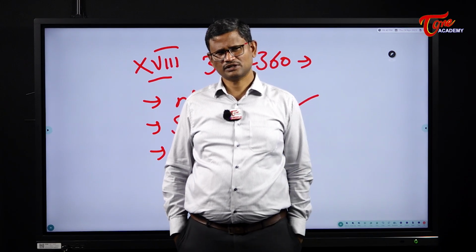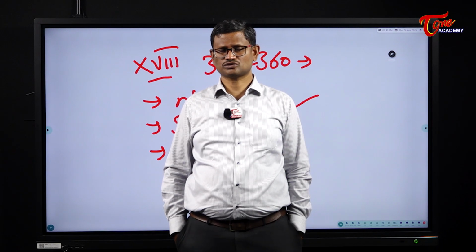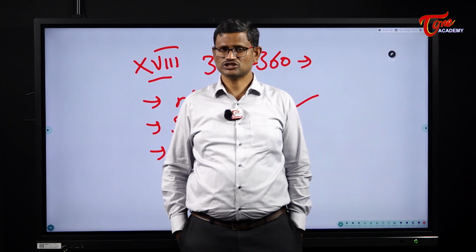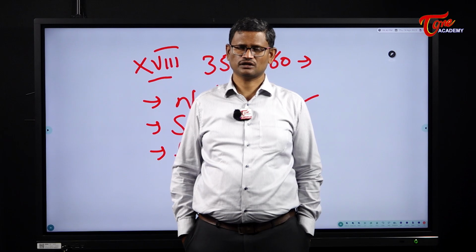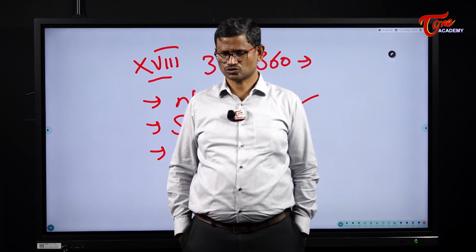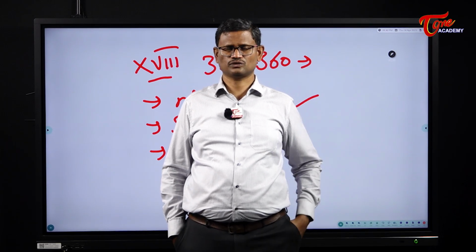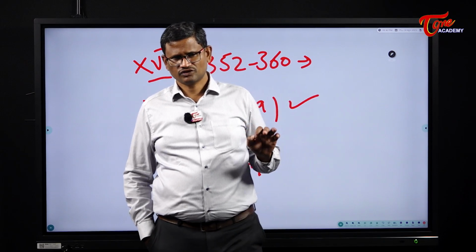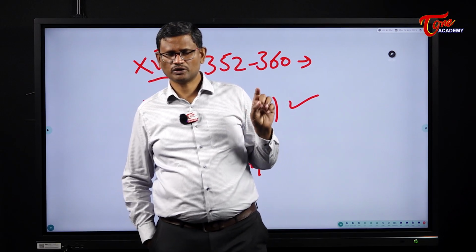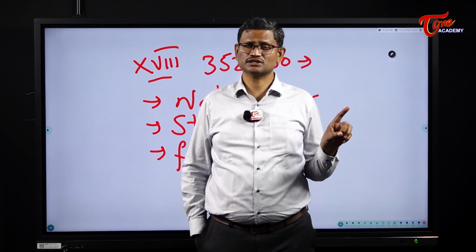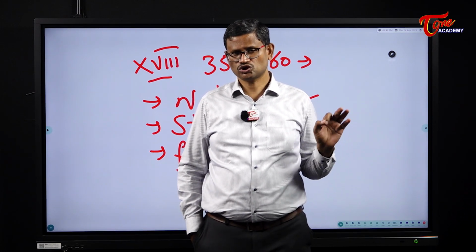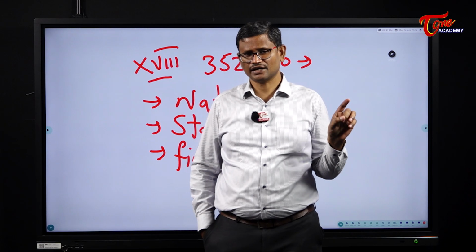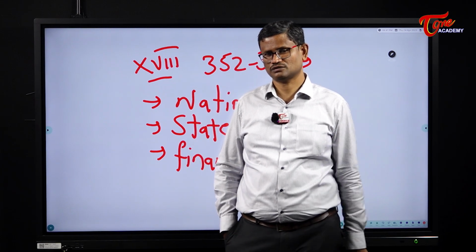The second kind of emergency which was discussed in the Constitution is President rule. This is also called state emergency, constitutional emergency. Then what is President rule? So Article 355 says it is the duty of the Union government to protect the states from external aggression and internal disturbance and to ensure that administration in every state is carried on in accordance with the provisions of the Constitution.